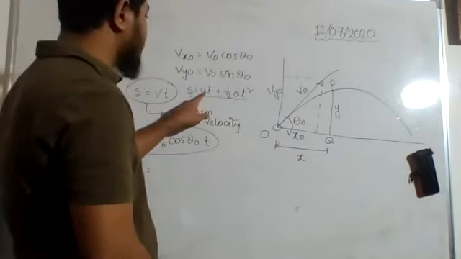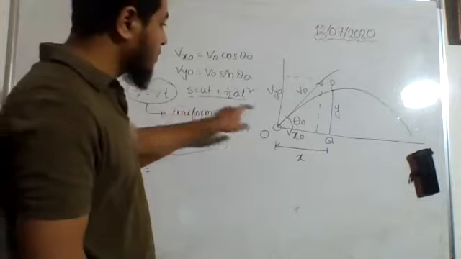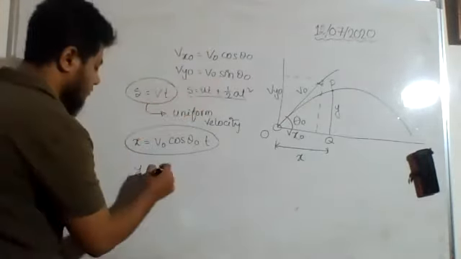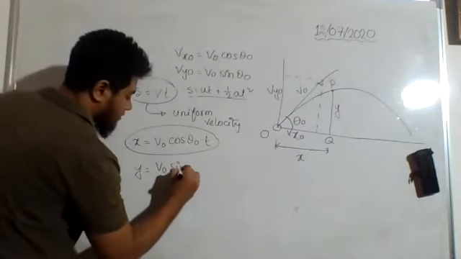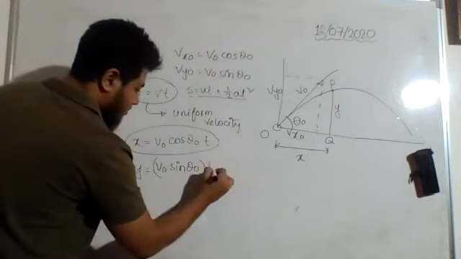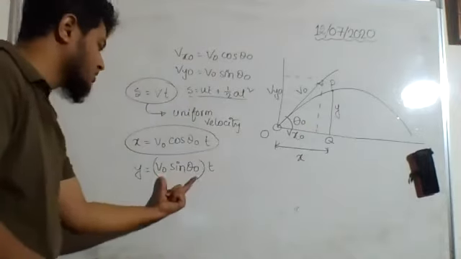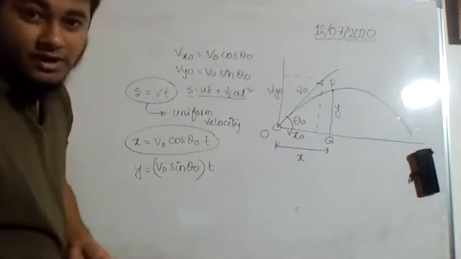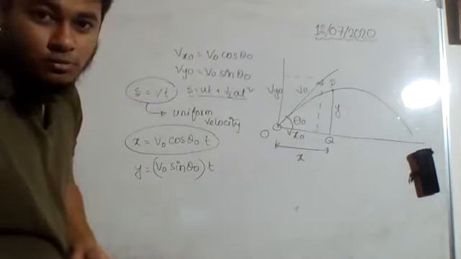Then we have ut. U is the initial velocity. So what is the initial velocity along the y-axis? That is vy naught, v naught sine theta naught. So I will write (v naught sine theta naught) multiplied by t. Here you must put this bracket. Now you might ask me, sir, why must I put this bracket? What will happen if I do not put this bracket?